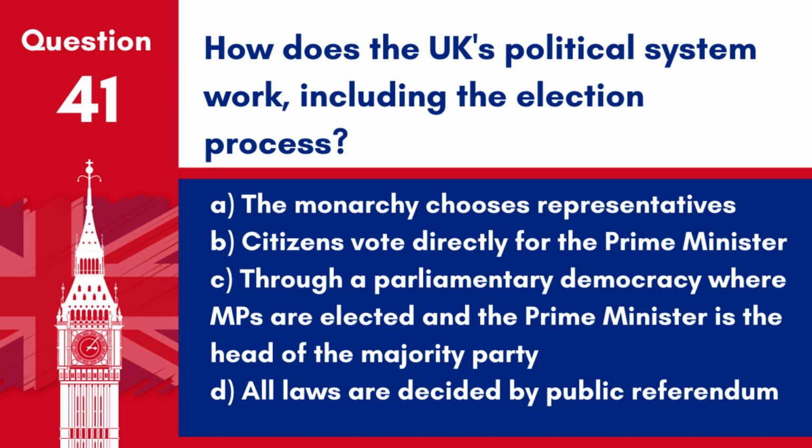How does the UK's political system work, including the election process? A. The monarchy chooses representatives. B. Citizens vote directly for the Prime Minister. C. Through a parliamentary democracy where MPs are elected and the Prime Minister is the head of the majority party.